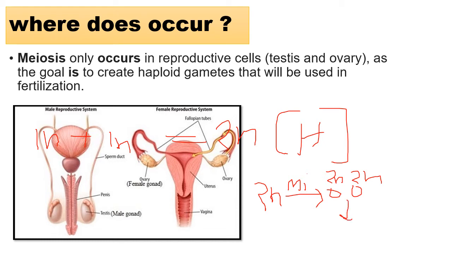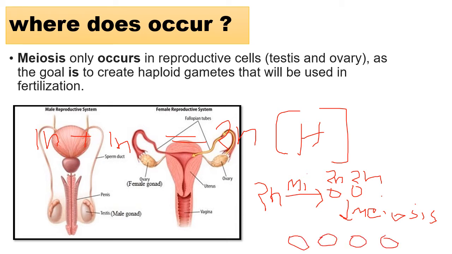These mitosis cells, the 2n cells, then go to meiosis and produce four sperm cells.